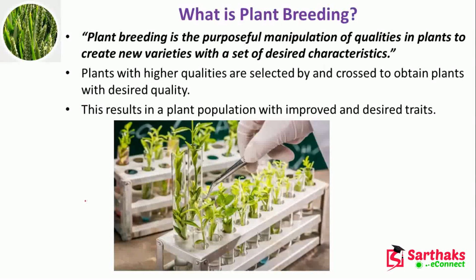Now, what is plant breeding? Plant breeding is the purposeful manipulation of qualities in plants to create new varieties with a set of desired characteristics. Suppose you take one example.